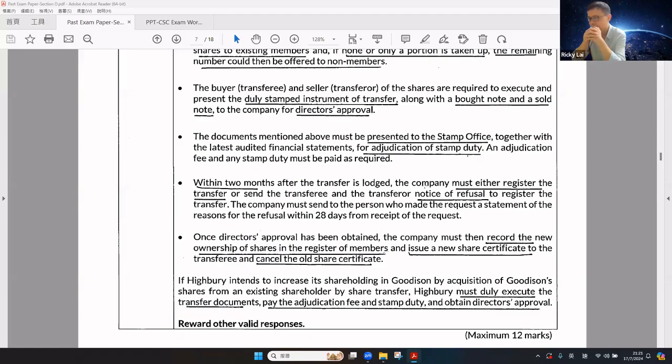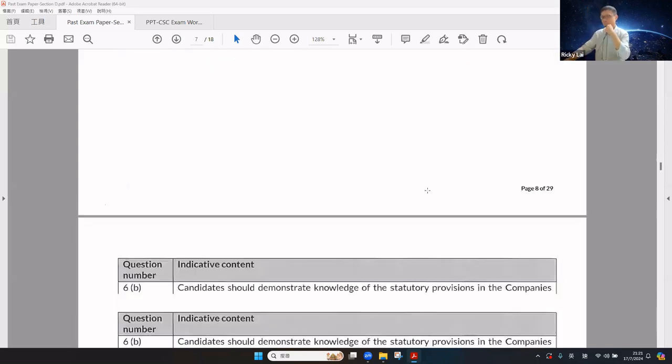Once the director approval has been obtained, the company must then record the new ownership of shares in the register of members, issue a new share certificate to the transferee and cancel the old share certificate. If the company intends to increase its shareholding in the company by acquiring shares from an existing shareholder by share transfer, then Highbury must execute the share transfer document, pay the adjudication fee and stamp duty, and obtain director approval.